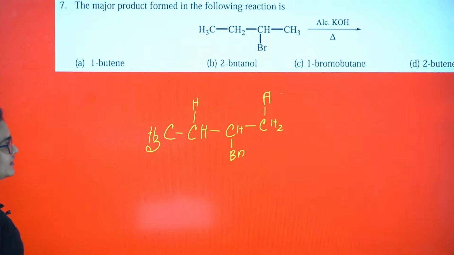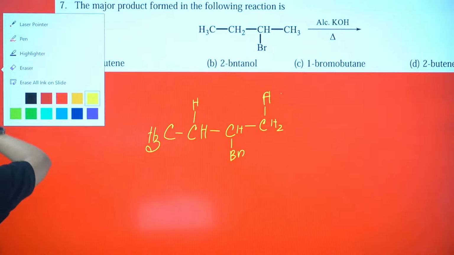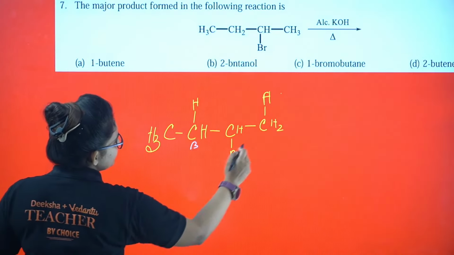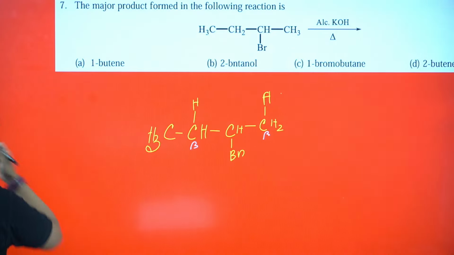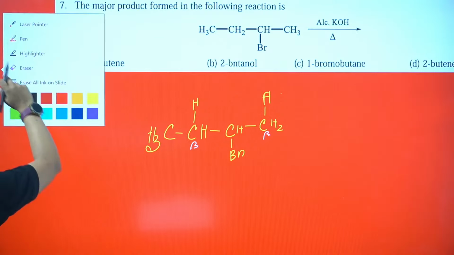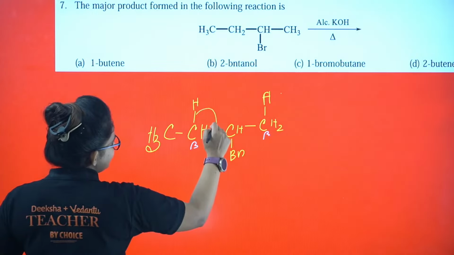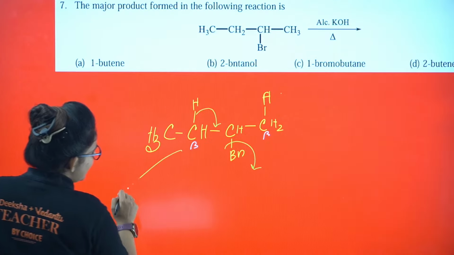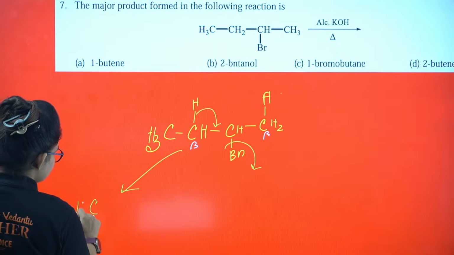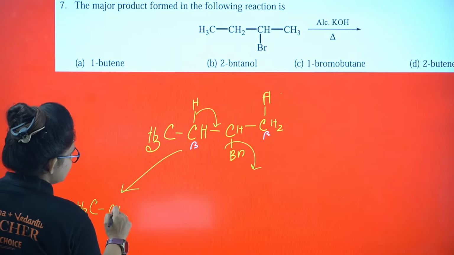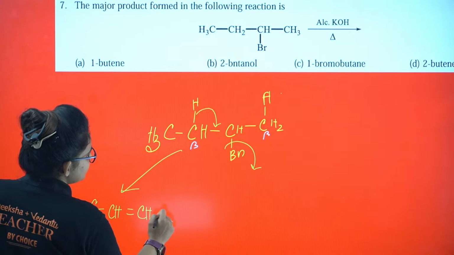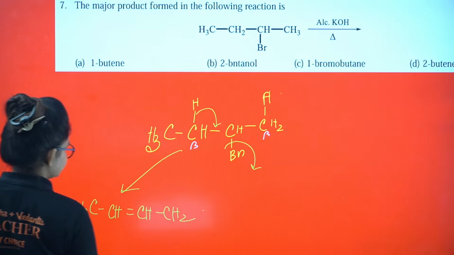Now here you can see I am having two beta positions. This is also my beta position, this is also my beta position. So I have two different ways to proceed. If this breaks down and this goes, I will get something like this: CH3, CH, double bond, CH, single bond, CH2.